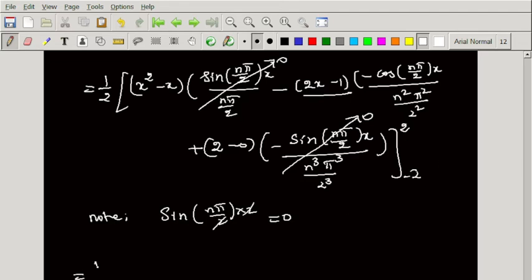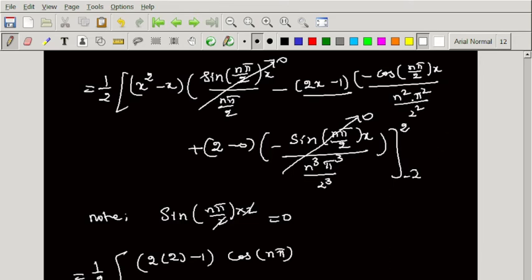So now 1 by 2 of. So first term is 0. So I am getting second term, minus into minus is plus, 2 into x is 2, minus 1 into, here already we substituted, so we can write it directly, cos n pi.